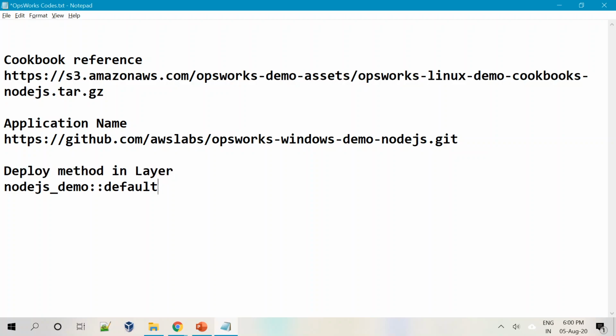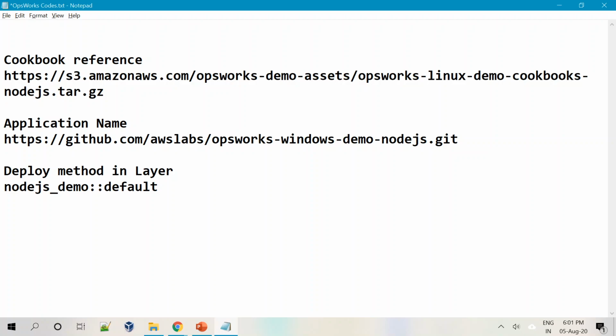And then there is a method that has been deployed by AWS that's called a Node.js demo. So this is basically a Node.js application, but that should not make any difference to us while we are deploying the application. As we discussed, OpsWorks works with any application, but in this example it is predominantly the Node.js demo, so that's fine with us.